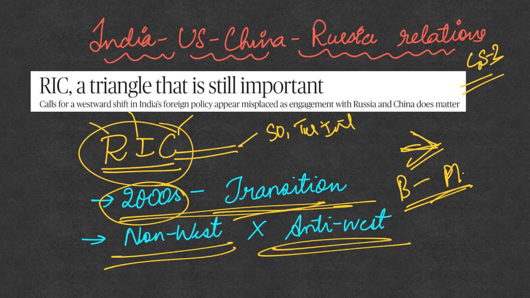So the way the United States was interfering in Iraq and all that to ensure that there is a regime change, they were against this. So they believed in principles of sovereignty, territorial integrity, and they were also against the forced regime changes in various countries by a third country. And they also believed in democratization of various international institutions. So these were the common agendas which made these three countries come together and start their cooperation.